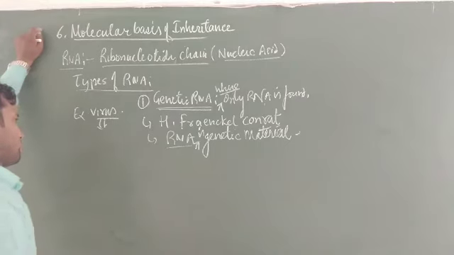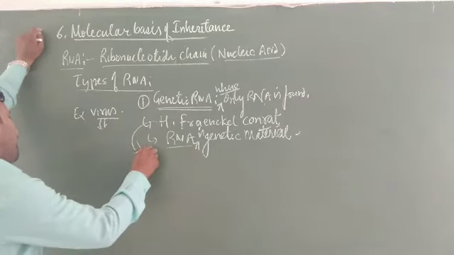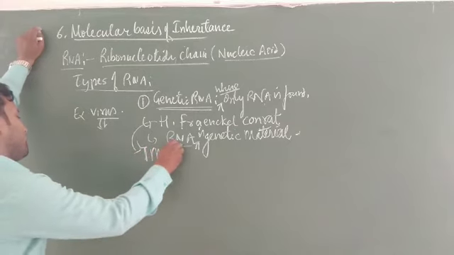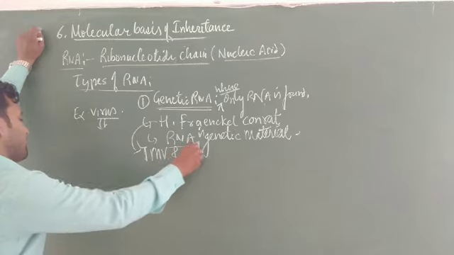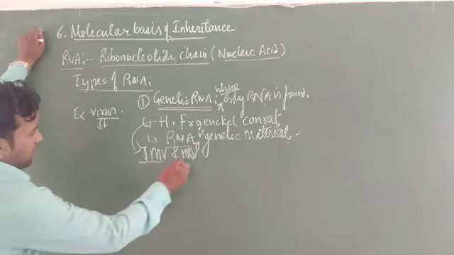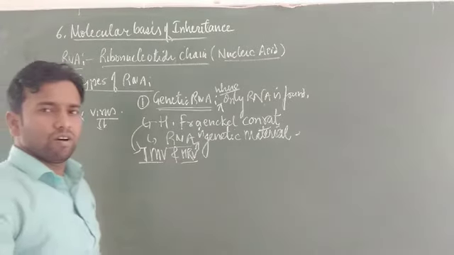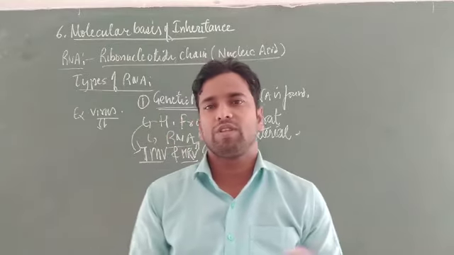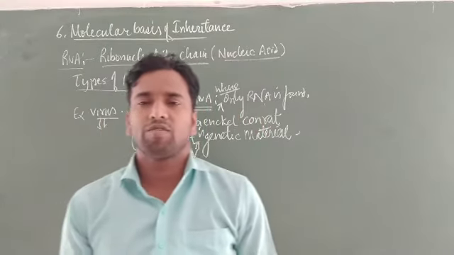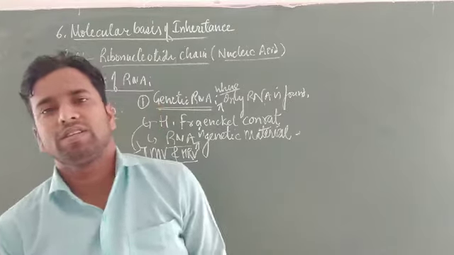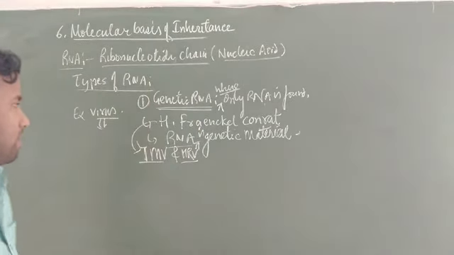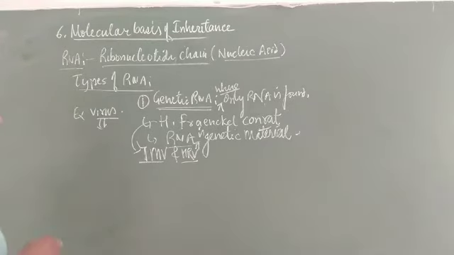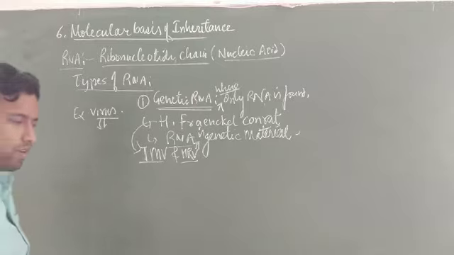Fraenkel proved this in his experiment by taking two types of virus. First is called TMV and second is called HRV. TMV is tobacco mosaic virus and HRV is Holmes ribgrass virus. They mutually exchanged the genetic material of both the viruses and observed which one causes disease. This was the experiment of H. Fraenkel-Conrad. So this one is genetic RNA. It is found only in those cases where only RNA is found, not DNA.